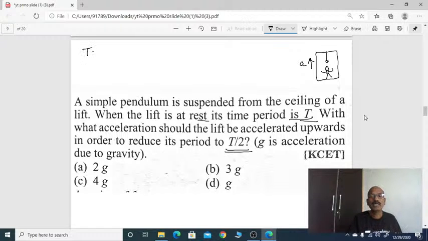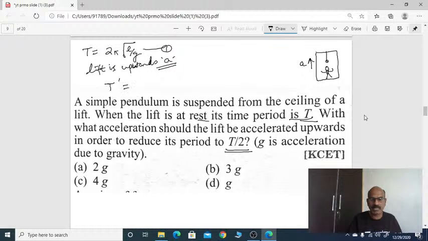We all know time period T equals 2 pi root L by g. This is equation 1. When the lift is moving upward with an acceleration a, what does the time period become? The time period when the lift is moving upward, T dash, equals 2 pi root L by effective g.